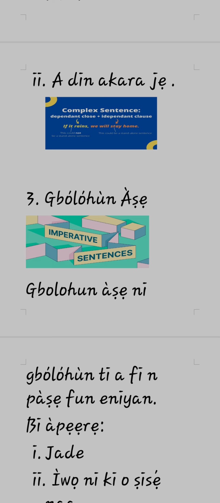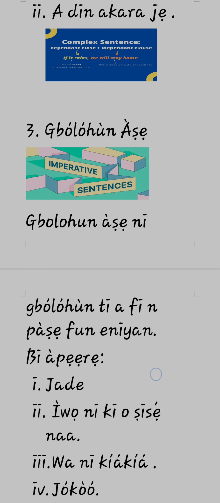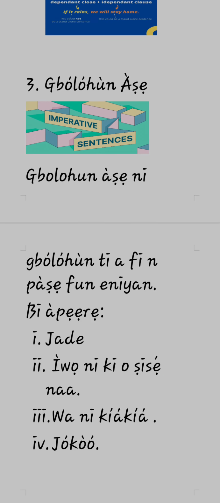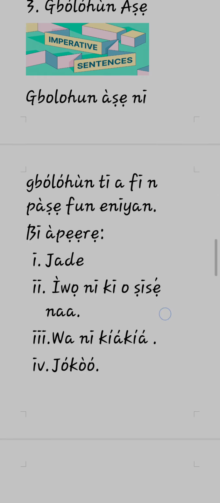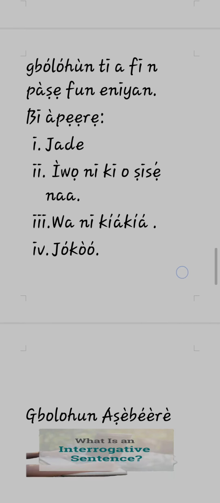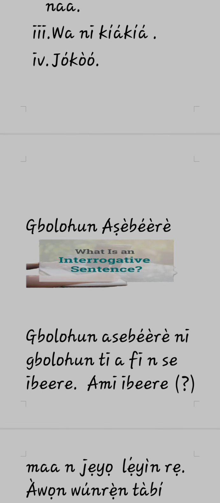So gbólóhùn àṣẹ ni gbólóhùn tí a fi ń pàṣẹ fún ènìyàn. The sentence that we use to give an order to someone. We use it to order somebody. We use it to command somebody. Bí àpẹẹrẹ jáde, ìwọ ni kí o ṣiṣẹ́ náà. It is you that must do the work. Wá ní kíákíá, come quickly. Jókòó, sit down, is an example of gbólóhùn àṣẹ.